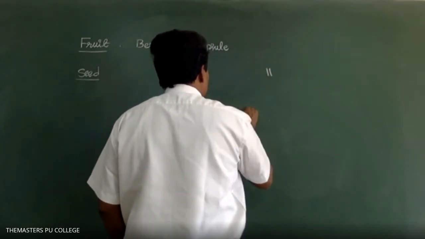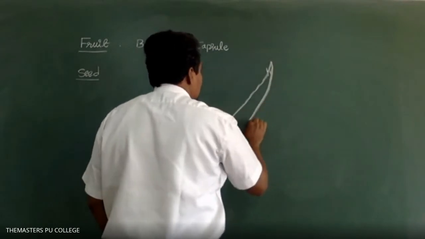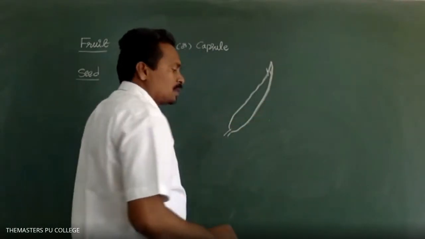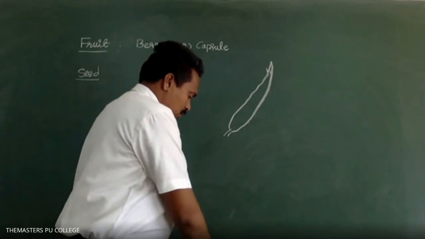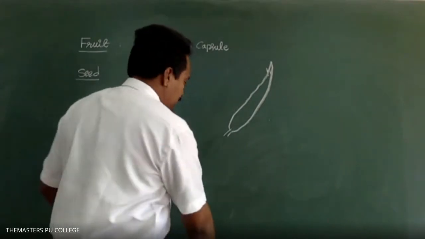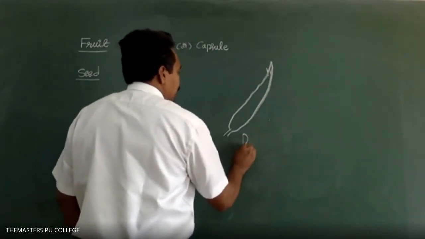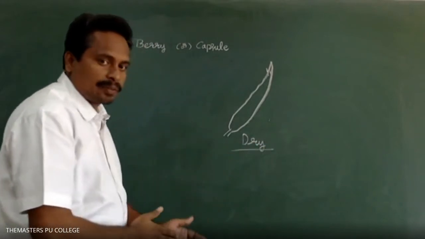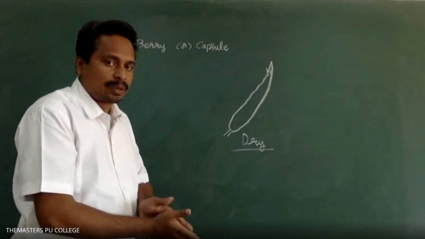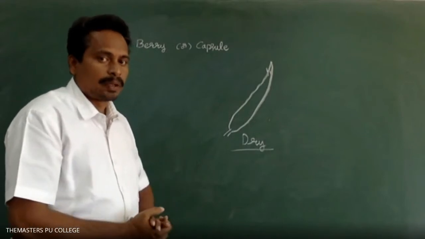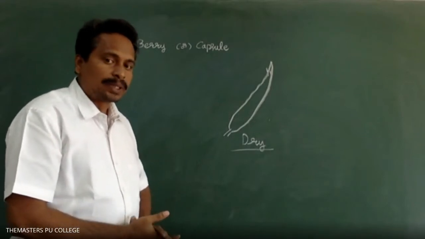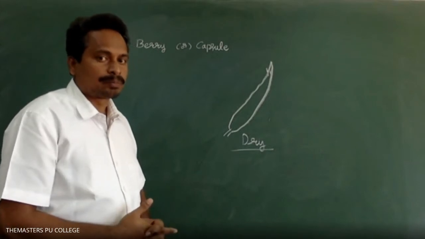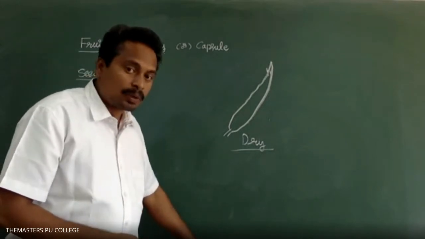In legume fruits, legume is a dry fruit. In dry fruits, the fruit wall is not differentiated into epi, meso, and endocarp. We have learned about the drupe fruits.